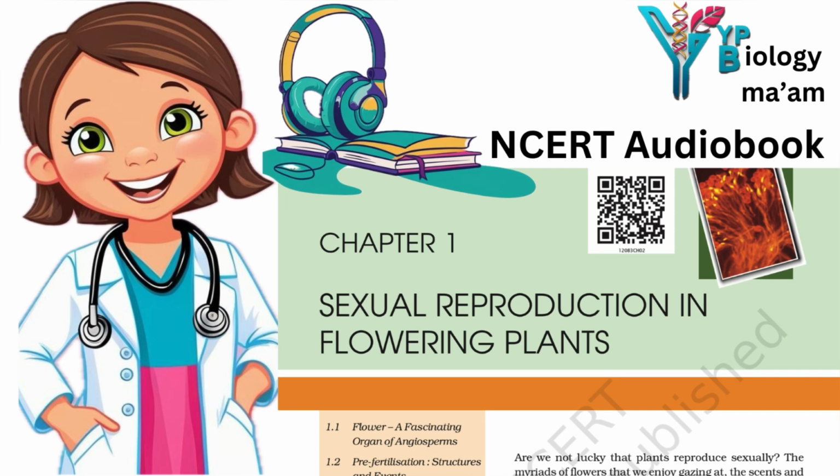Soak a few seeds in water, that is maize, peas, chickpeas, groundnut, overnight. Then split the seeds and observe the various parts of the embryo and the seed. 2.4.3 Seed. In angiosperms, the seed is the final product of sexual reproduction. It is often described as a fertilized ovule. Seeds are formed inside fruits.